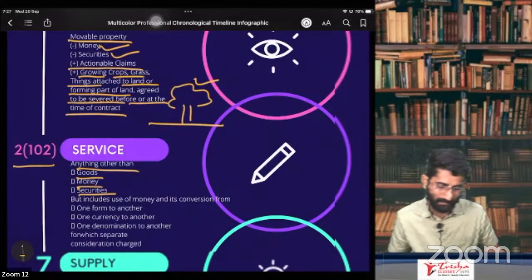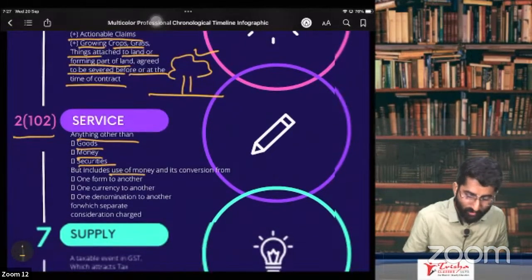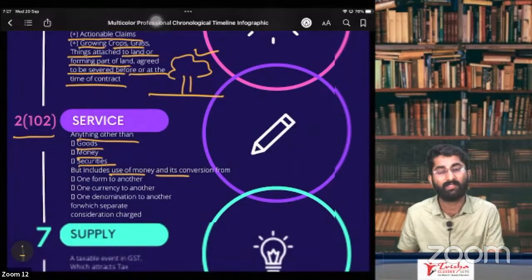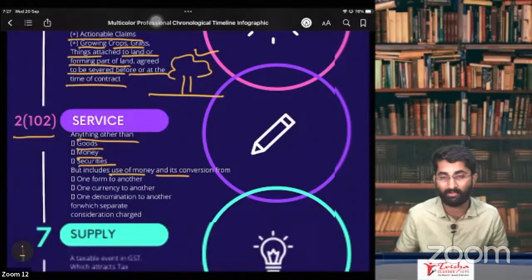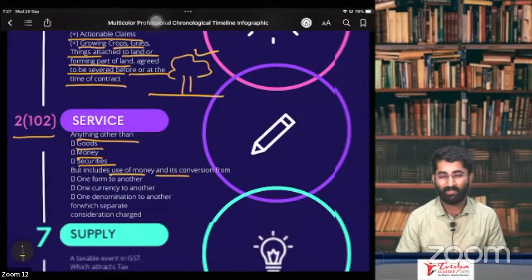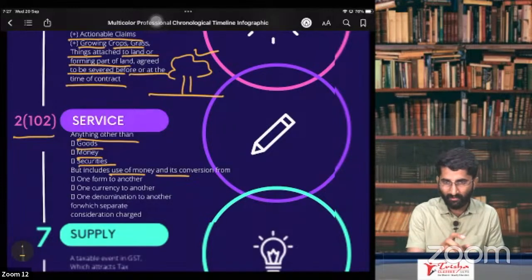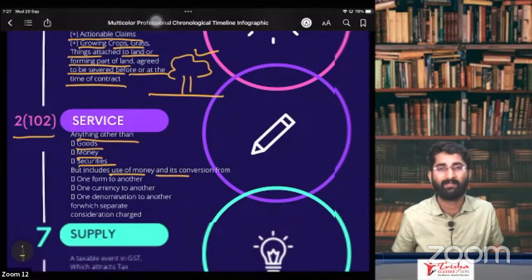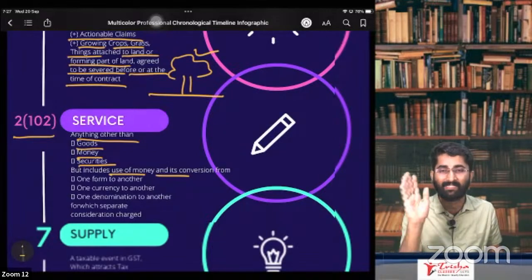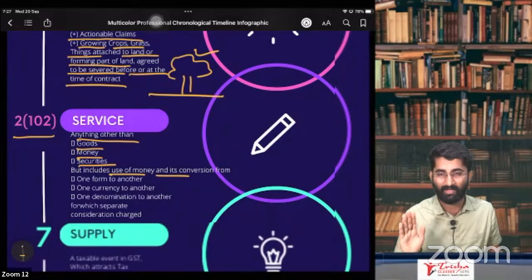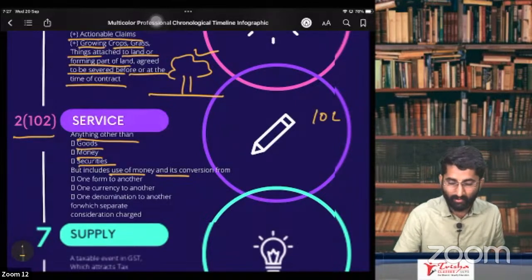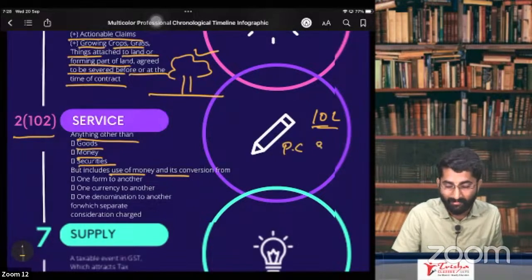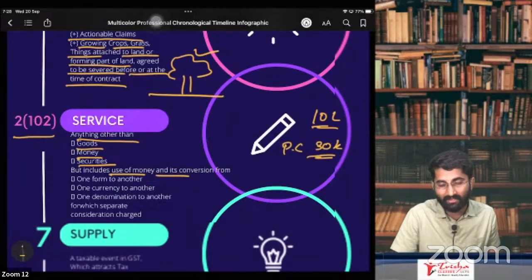Clear hai? Yes. So now, but includes use of money. Money is not the goods or service, sir. But use of money is the goods, is the service. Example, you go to bank and you ask for a loan. So you are getting one loan, you got the loan, and the banks, no, they are charging some processing fees. On that processing fees, there is GST. Why? Because example, see, you got 10 lakh rupees as the loan, and they are putting some processing charges of, example, 30,000 rupees. 30,000 is processing charge.